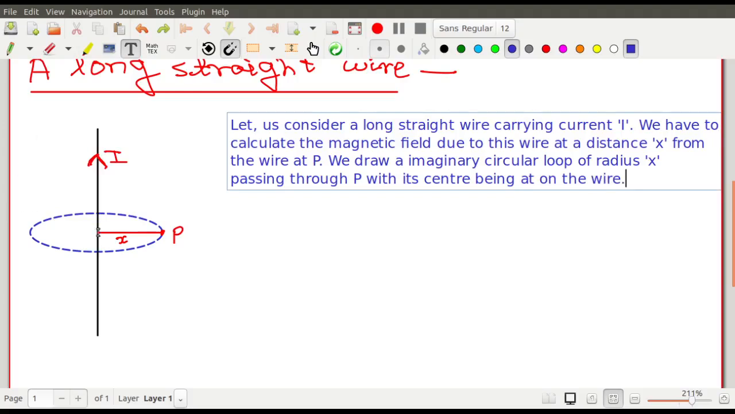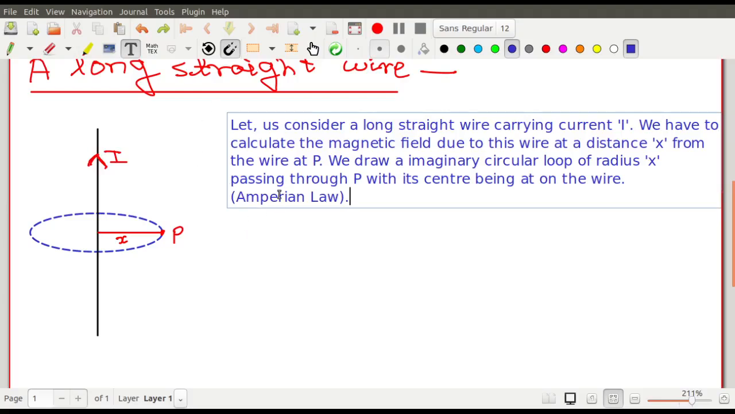The center is on the wire. So the center is at the wire, and this loop is known as the Amperian loop. In electrostatics it is known as the Gaussian surface. Here we call it the Amperian loop. Okay.